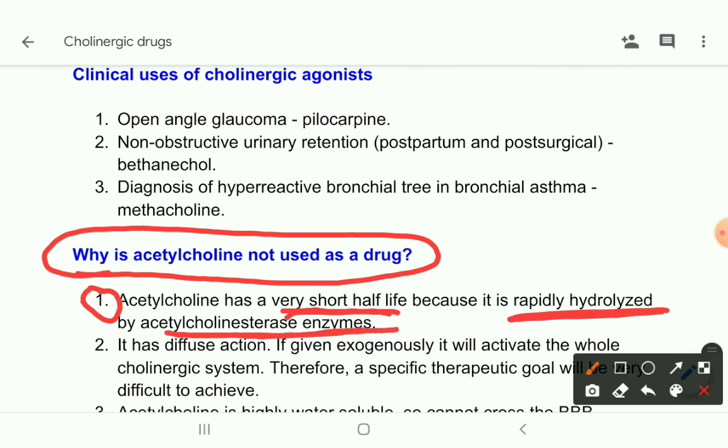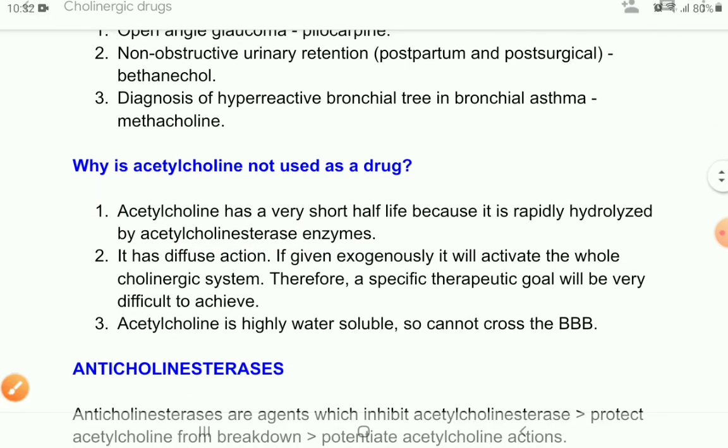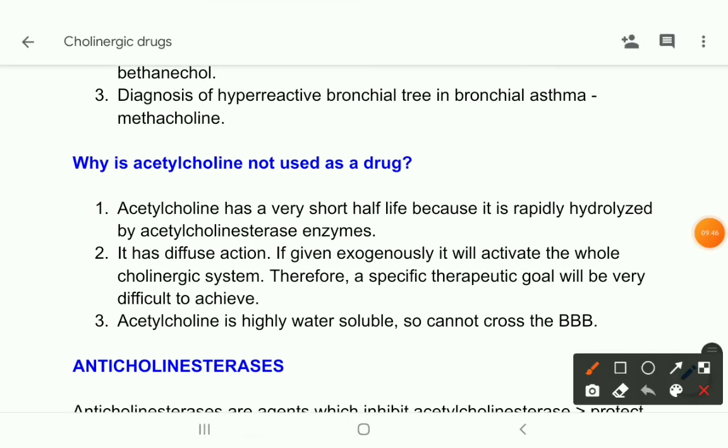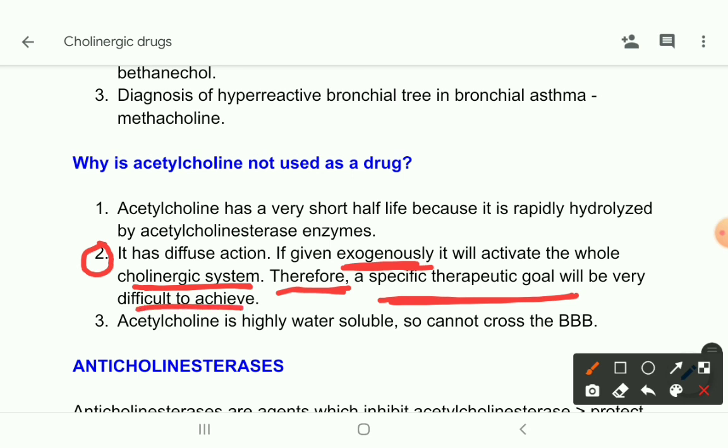After binding with the receptors, it produces effects, and very soon it is hydrolyzed by the acetylcholinesterase enzyme. And then it has diffuse action. Okay, so if given exogenously, it will activate the whole cholinergic system. Therefore, a specific therapeutic goal, that cannot be achieved, or that is very difficult to achieve.